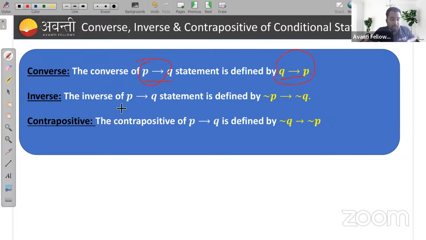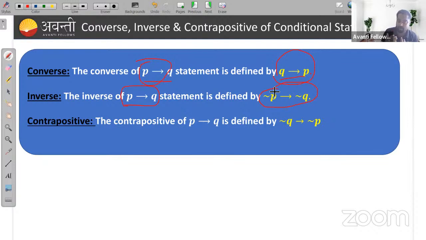What will the inverse be? The inverse of P implies Q is negation of P implies negation of Q. This is inverse. In case of inverse, what is happening? P implies Q becomes negation of P implies negation of Q.